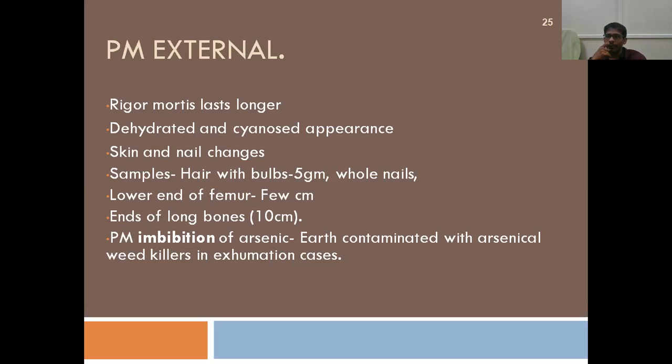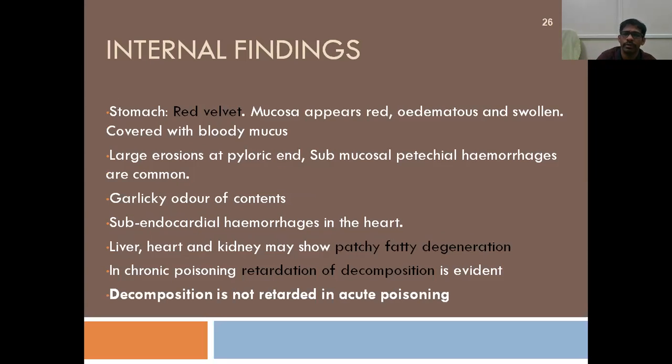So that actually can give false positive results. Okay, so you should remember that when you are exhuming and sending it for chemical analysis, you are supposed to send the soil surrounding the body. If the soil contains arsenic, you can exclude arsenic poisoning even if it is present in the body. That is indicating that it is a false positive result.